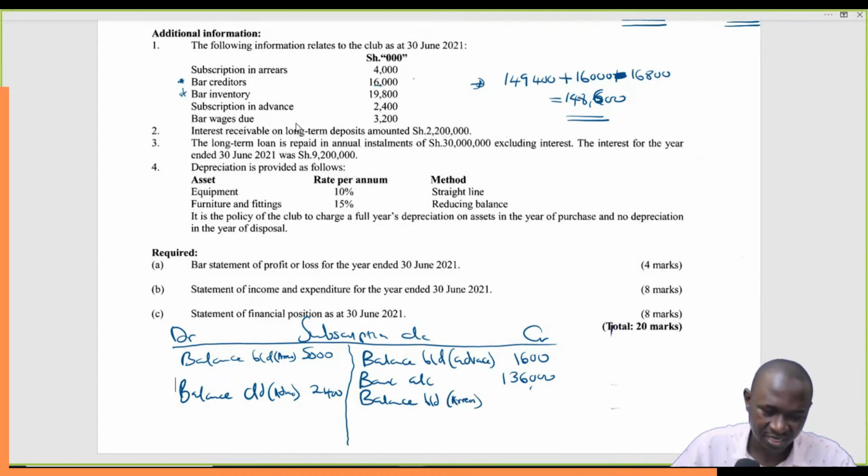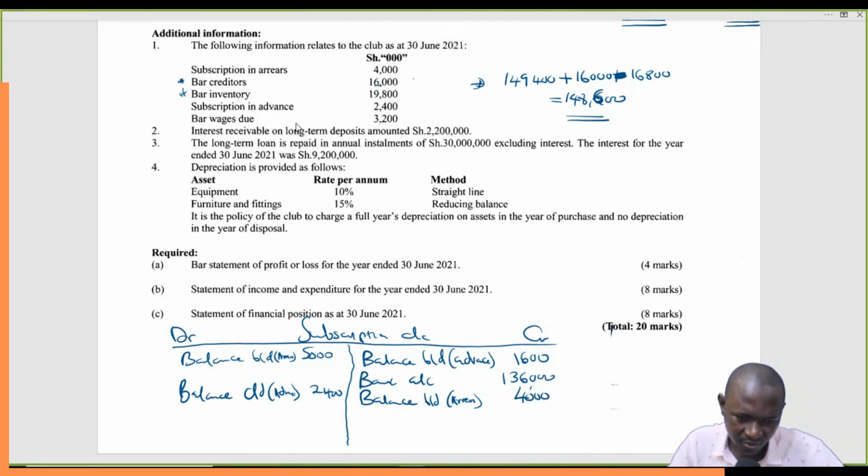And then here we'll have balance brought down, and these are arrears. They were supposed to be paid this year, but they have not been paid this year. They will be paid later. Subscription in arrears, 4,000. So we are interested in subscription for this year. This is what was paid last year, but it belongs to this year.